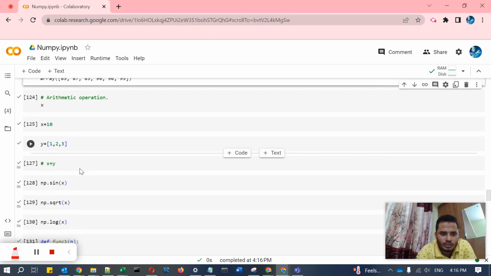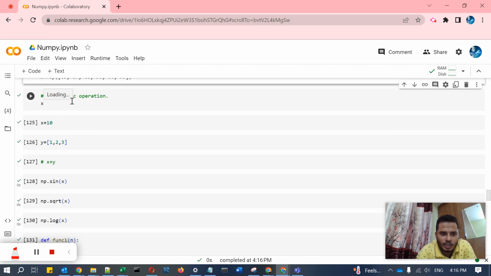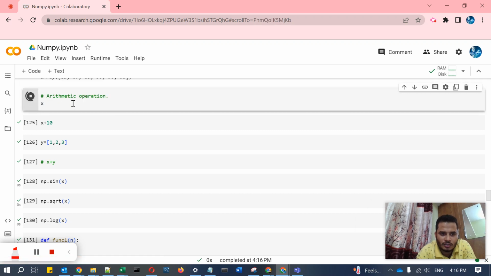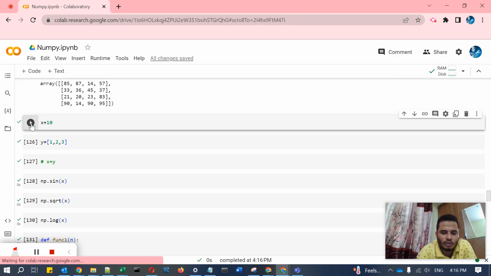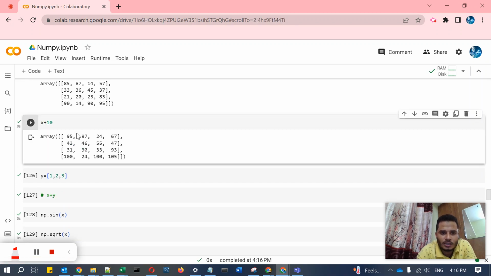Then comes arithmetic operation. First we'll check what the values in x are. Then we will do an arithmetic operation like x plus 10. Whatever values are inside x, all will be added with 10. See: 95, 85, 87, 97.